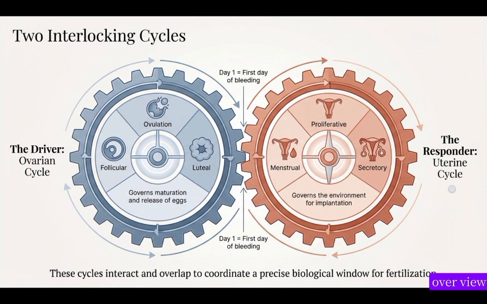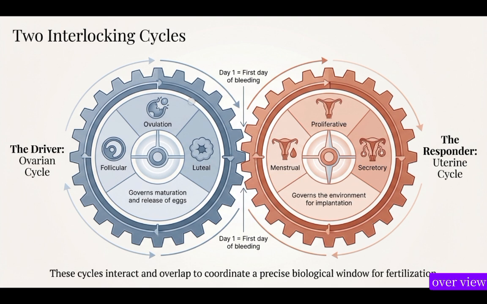Then we have the uterine cycle. The uterine cycle starts from the menstrual phase. From the menstrual phase, we go into the proliferative phase, and from there into the secretory phase, and it governs the environment for implantation.